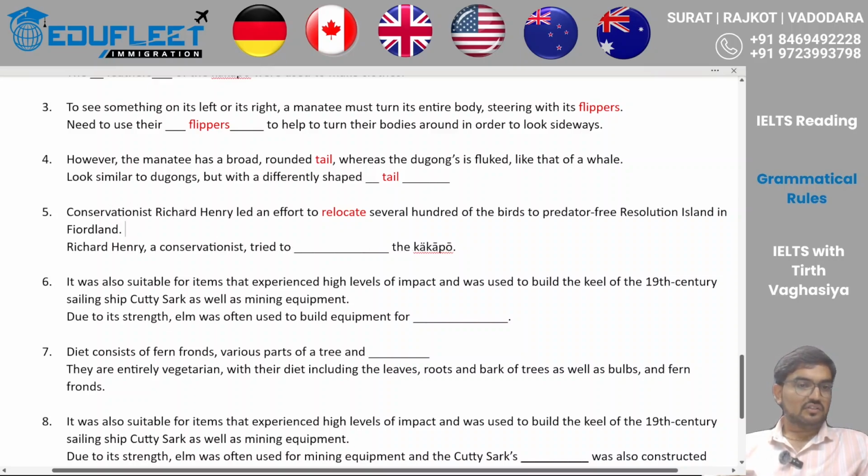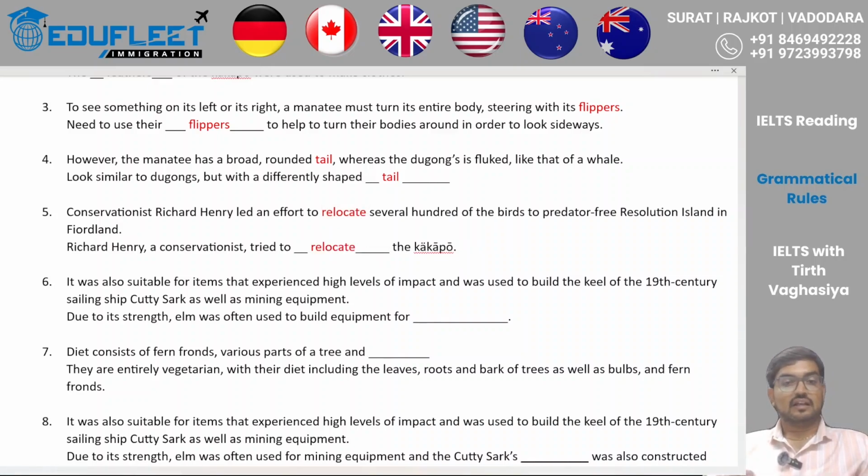So conservationist Richard Henry, efforts. So efforts, that means tried. And what were the efforts for? The efforts were to relocate several hundred birds to predator-free Resolution Island in Fiordland. So my answer is "relocate" for sure, right? So that has helped me clearly.